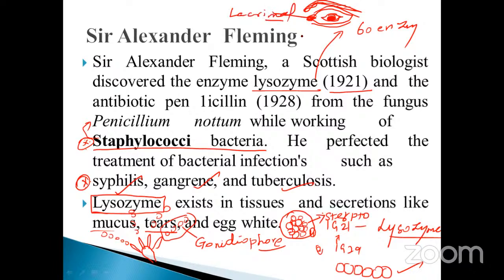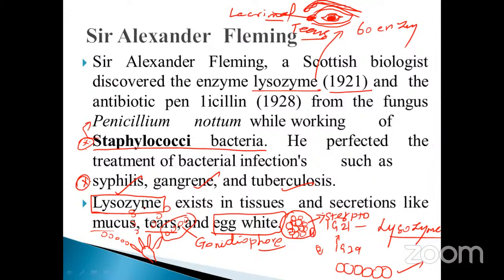The lacrimal gland secretes tears. Tears contain antibacterial properties. Not only the tears, but egg white also has antibacterial property. Don't forget, my dear students.